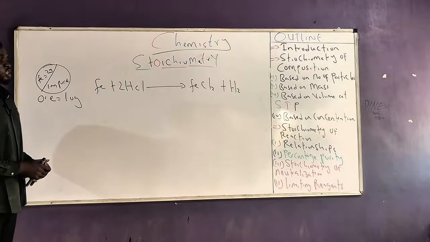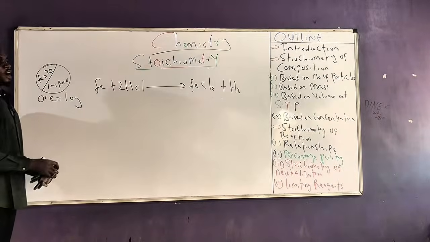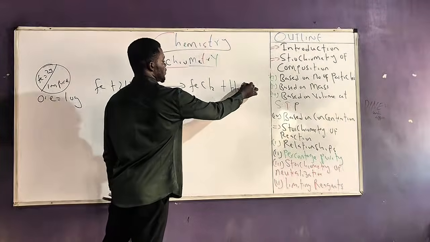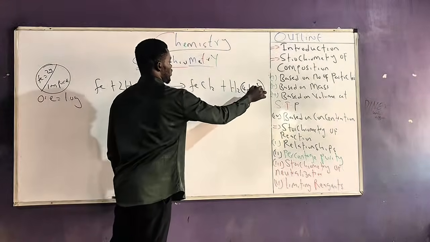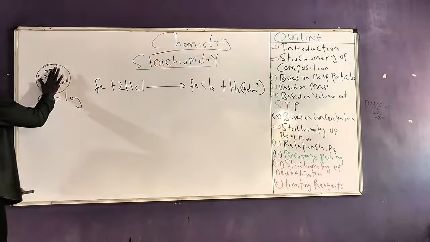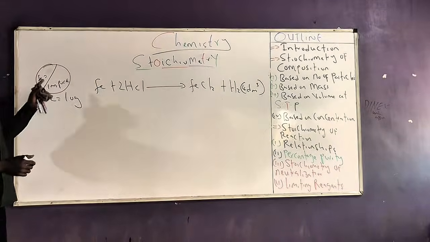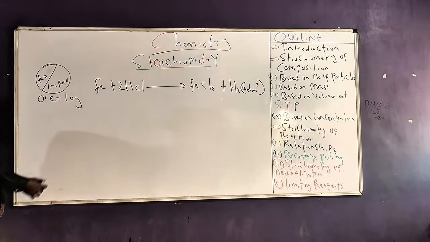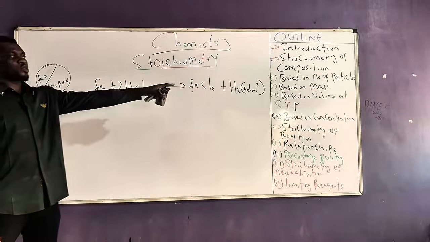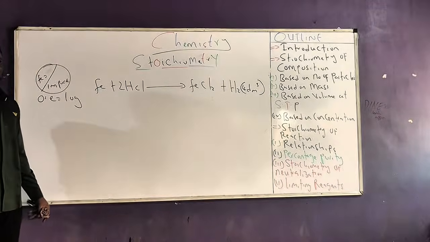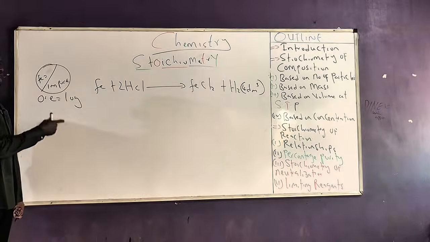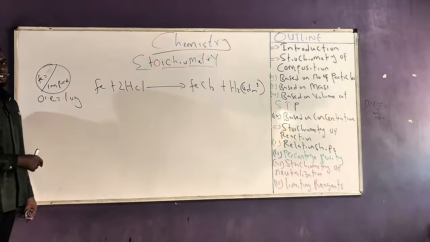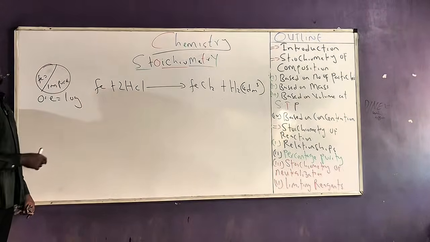So they can ask us, for instance, to determine the percentage purity of an ore of iron, of 10 grams, if it reacts with hydrochloric acid to liberate, let's say, 4 dm cube of hydrogen gas. This time around, we don't know the mass of the iron, but they gave us the mass of the ore as 10 grams, and they told us that when it reacted with hydrochloric acid, 4 dm cube of hydrogen gas was liberated. The question is very simple. Because we just said that when an impure substance is involved, it is the pure component of the impure substance that will participate in the reaction. So only this Fe here will participate in the reaction.